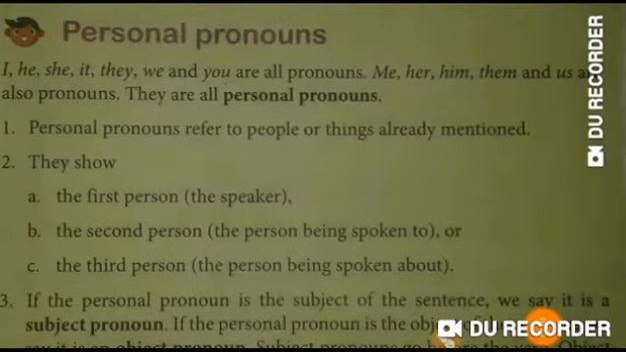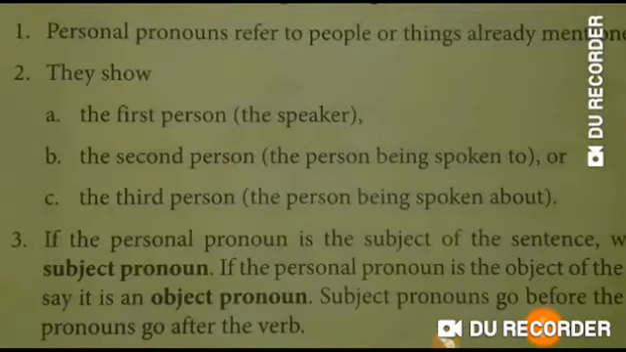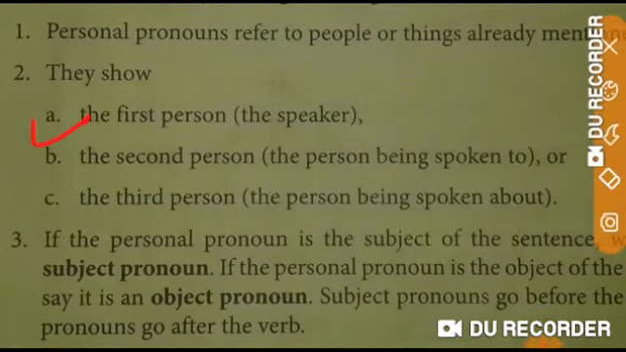Now I'll tell you what the first person, second person, and third person are. The first person is the speaker of the sentence, means someone who says or speaks a sentence is said to be in the first person. For example, my name is Aman. I am teaching you. So who is saying this? I am saying, means I am the speaker of this sentence. So I is the first person pronoun.